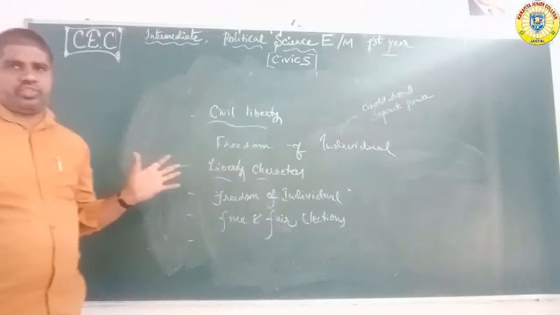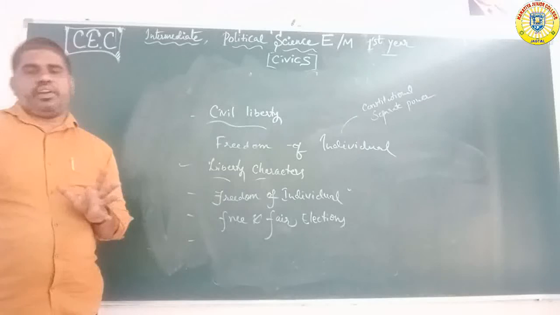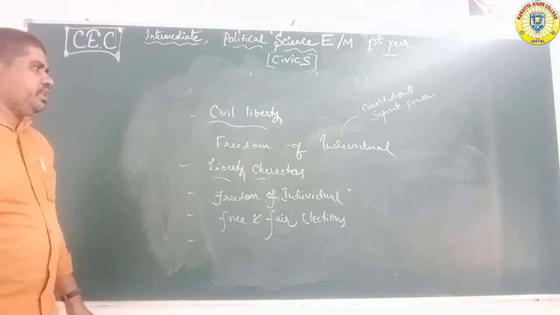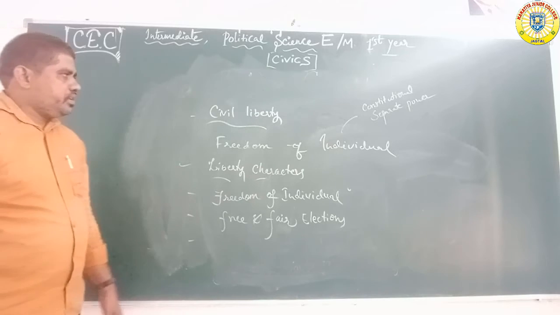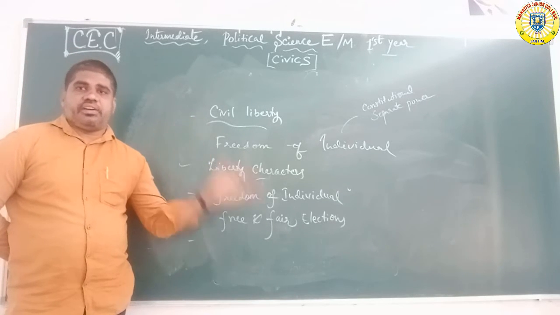So this is the main liberty, the freedom of every citizen of the country. Next, after liberty, the next character is equality.